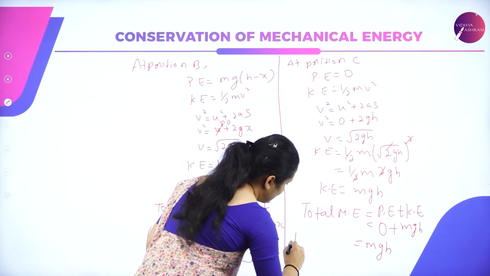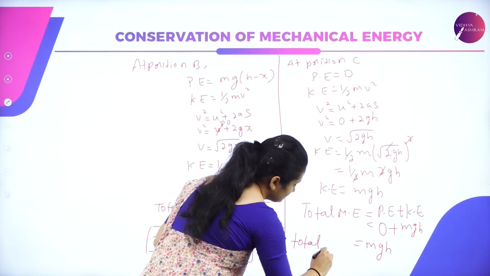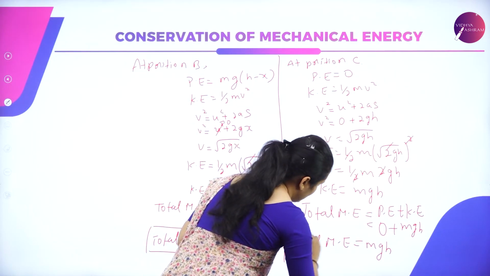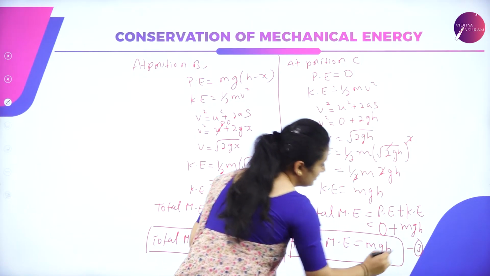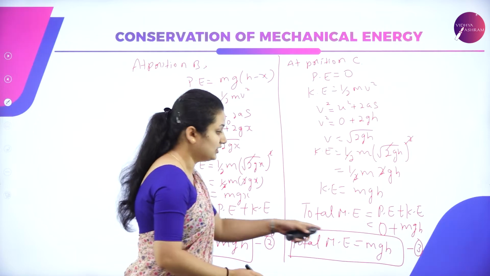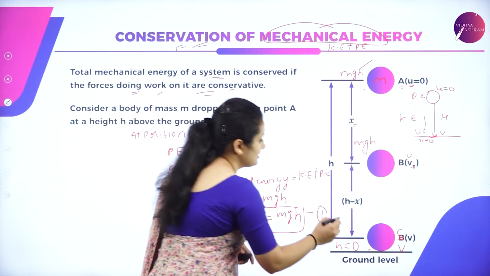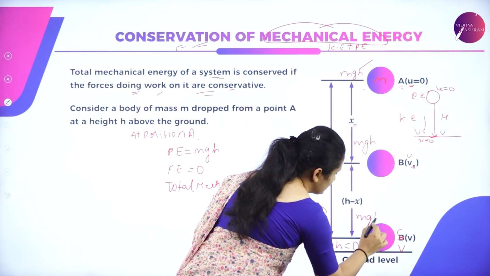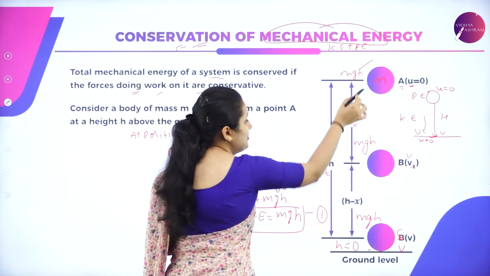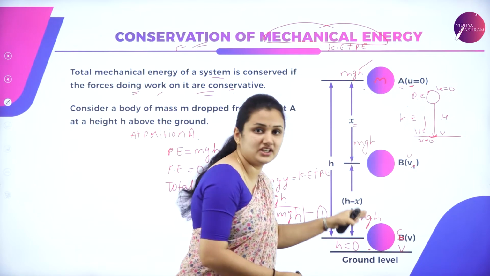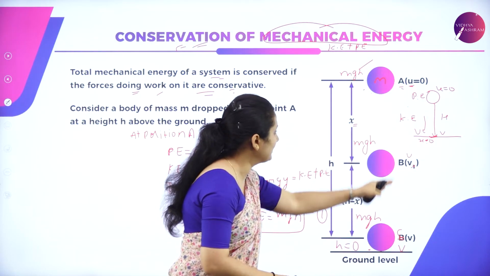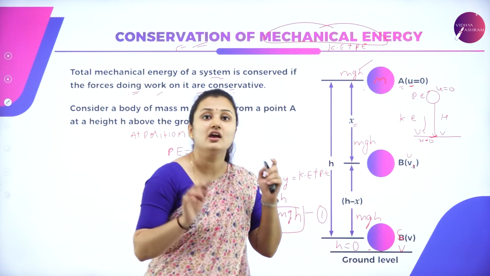Total mechanical energy is equal to mgh at position C. This is the third equation. So we can see the total mechanical energy is nothing but mgh at position C. At the 3 positions of the ball, you can see total mechanical energy is the same. So total mechanical energy of the system is conserved.